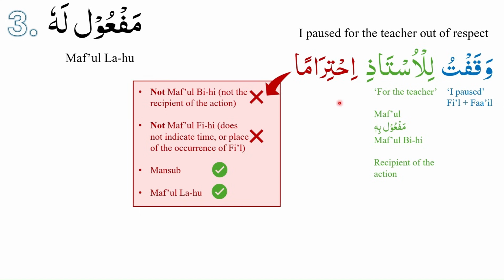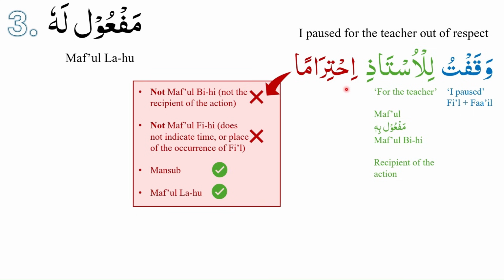Next, ihtiraman is also not maf'ul fi. Ihtiraman does not indicate the time that the fi'l occurred or the place where the fi'l occurred at. So we can conclude that ihtiraman is not maf'ul bihi and it is not maf'ul fi. All we see is that ihtiraman is mansoob and we will call it maf'ul lahu.